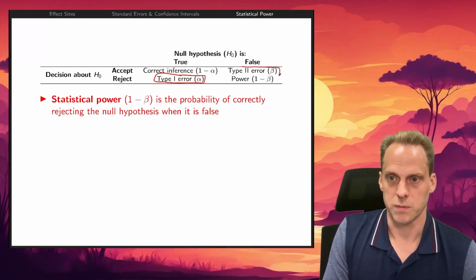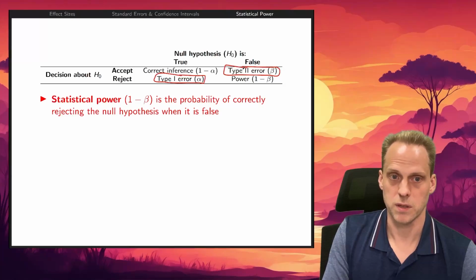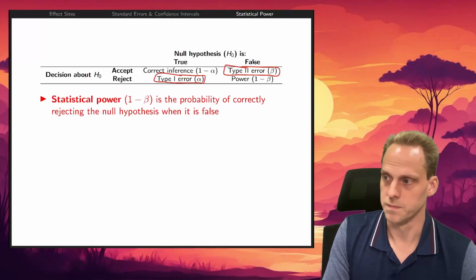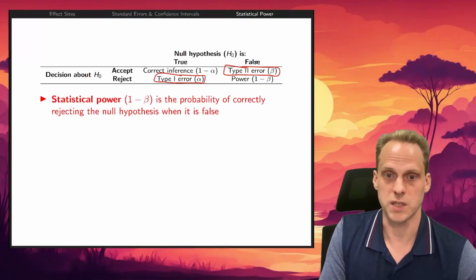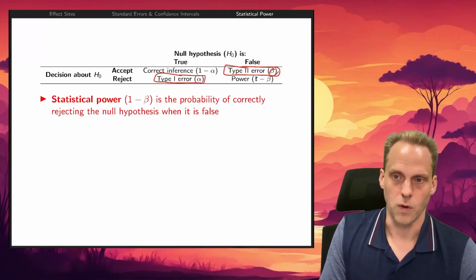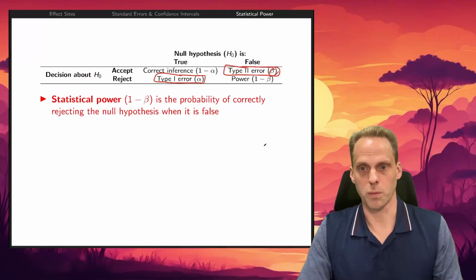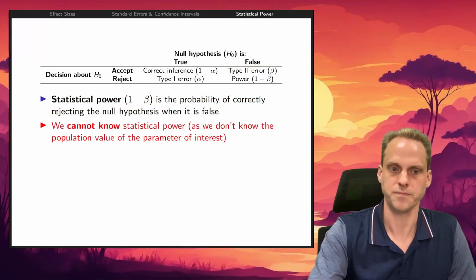We can also make a mistake the other way around, a type 2 error, where we accept the null hypothesis, or we don't reject it, even though it is false. That means there is an effect, but we don't deem it significant. We call it beta. Then 1 minus beta is what we call the power. Probability that we correctly reject the null hypothesis when it is false.